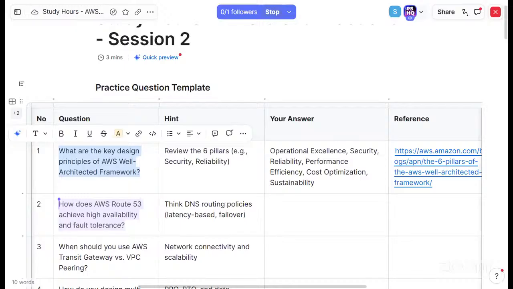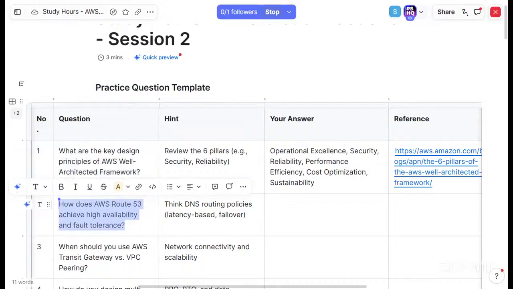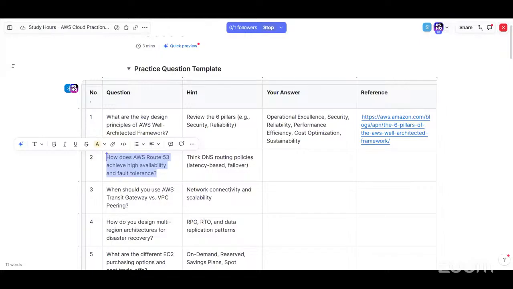How does AWS Route 53 achieve high availability and fault tolerance? It's global.